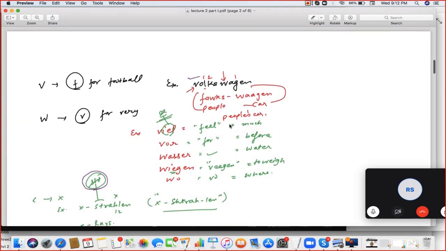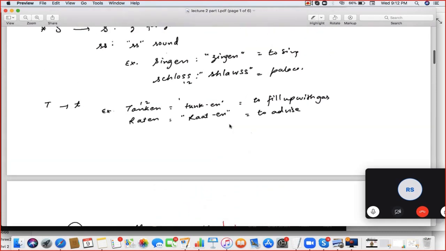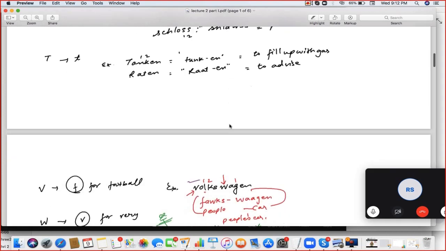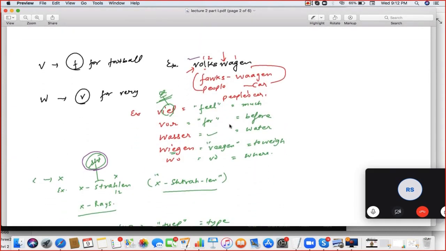It is T with the tip of the tongue, the normal T for tomato. That one. Okay. Tanken and Ratten. Yes.